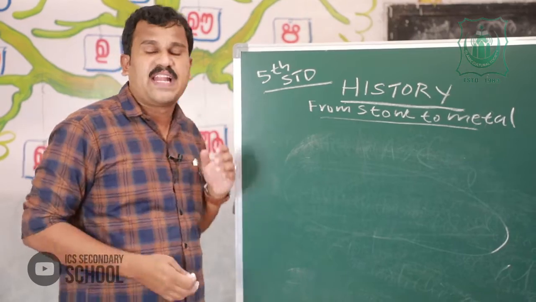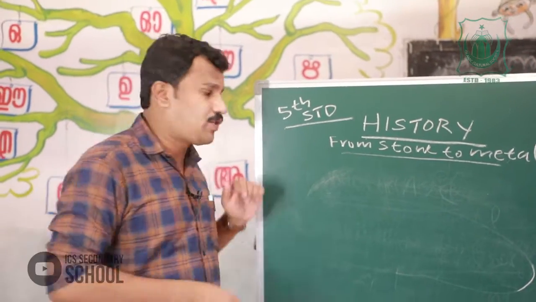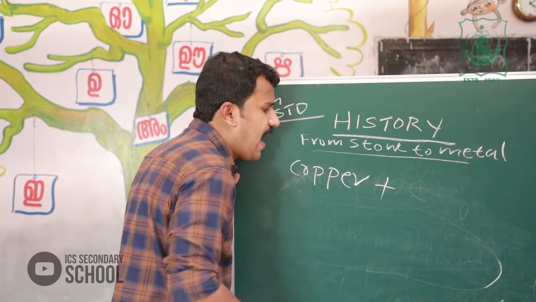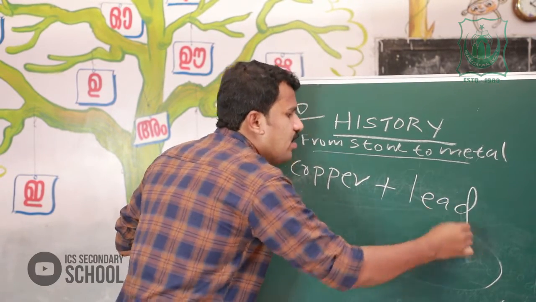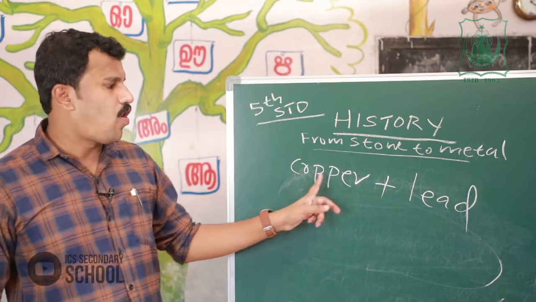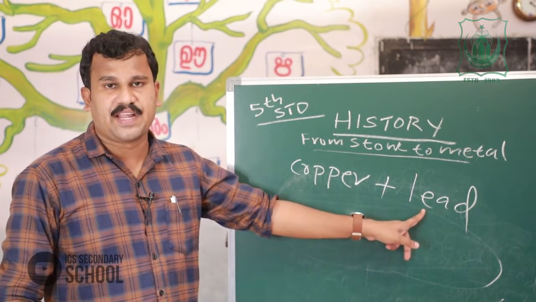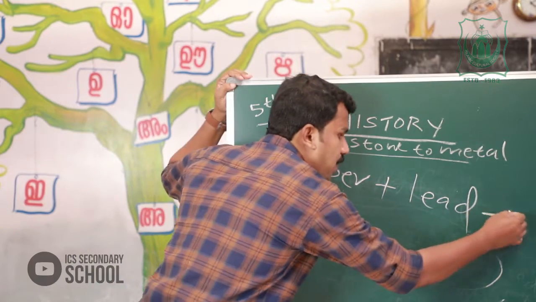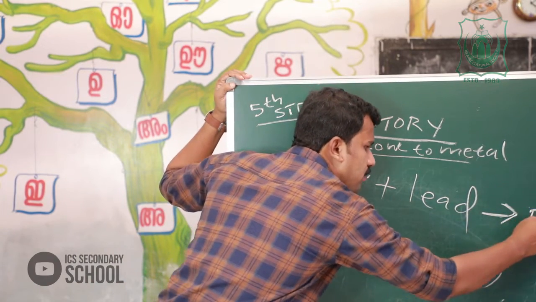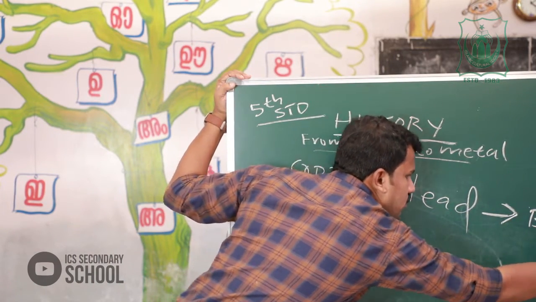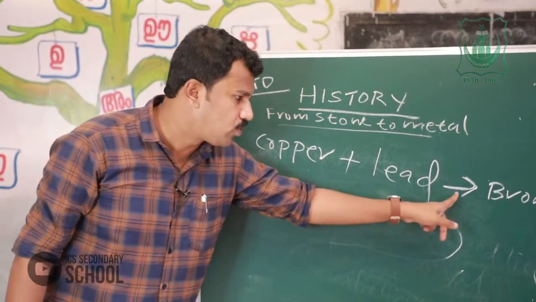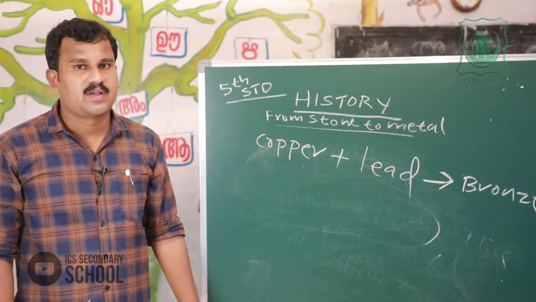Later man melted this copper and lead together to make bronze.